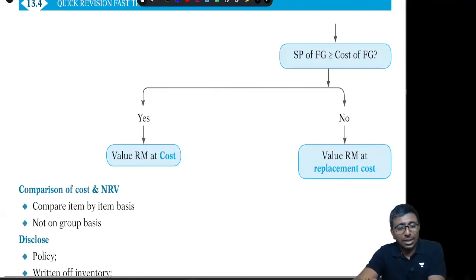If you say no sir, I am selling it at a loss, that is, the finished goods cost is equal to 200 rupees. If you are selling it for 180 rupees, that means finished goods are getting sold for less than the cost, so raw material recovery may not be happening. That's why raw material should be valued at replacement cost.